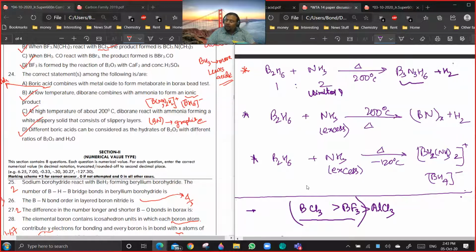But if B2H6 reacts with ammonia in excess quantity, it will give layered boron nitride structure. And if B2H6 reacts with NH3 at very low temperature, like minus 150, you get the ammoniated complex. I thought that there might be some confusion, so I am discussing it right now. Anyways, I have given these reactions.